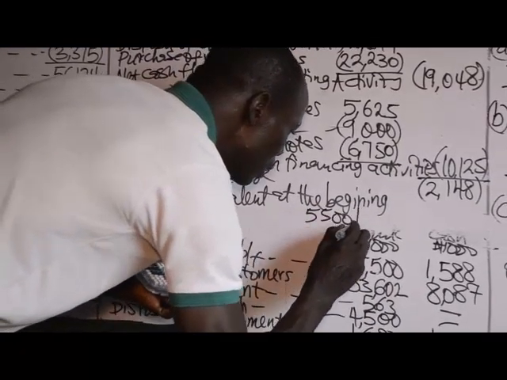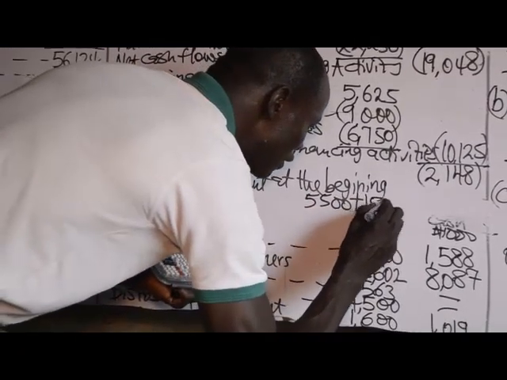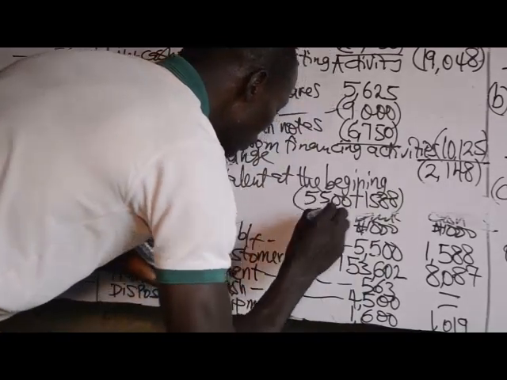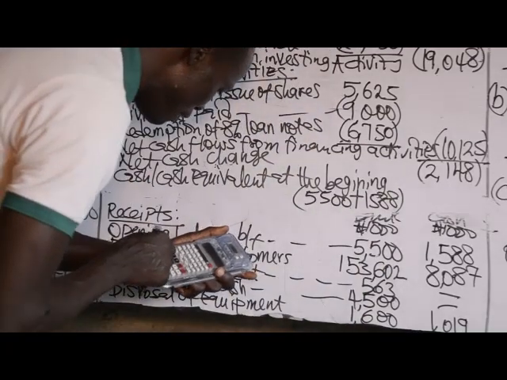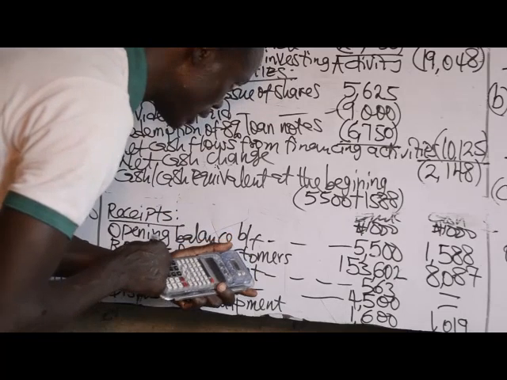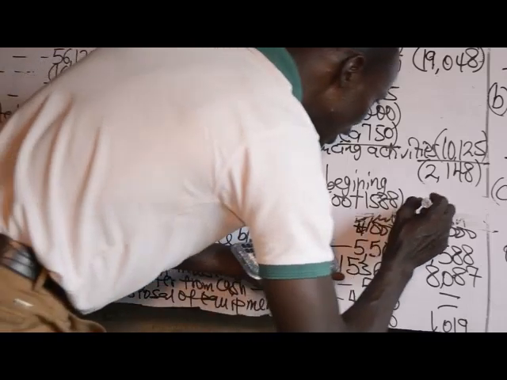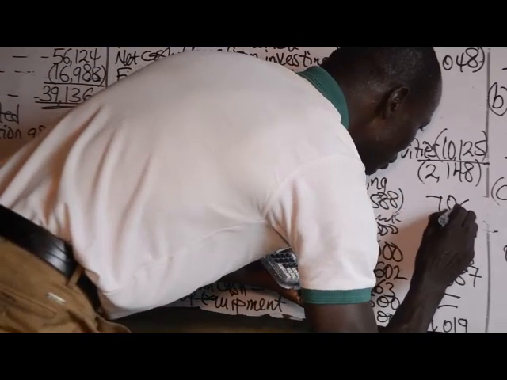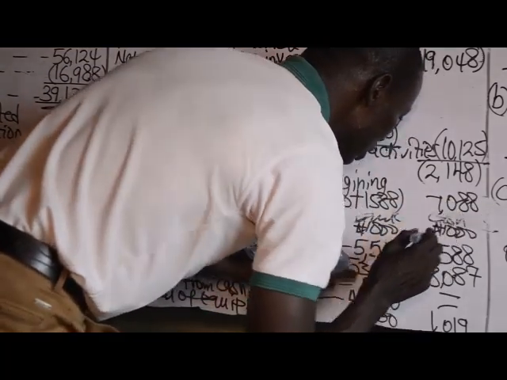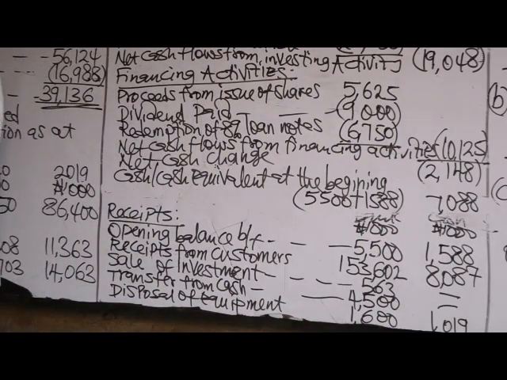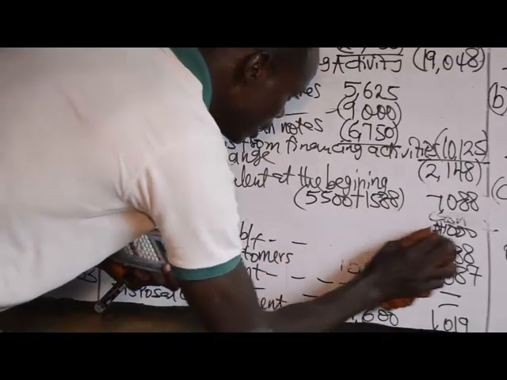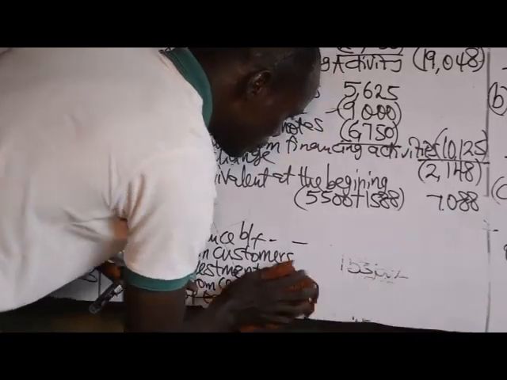If you sum up that, you have 7,088. That is cash or cash equivalent at the beginning of the period.